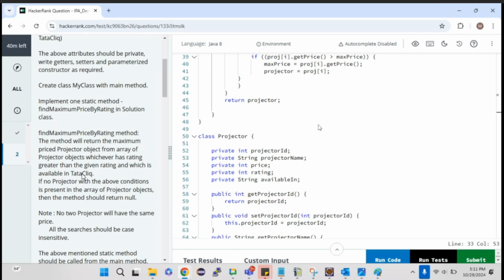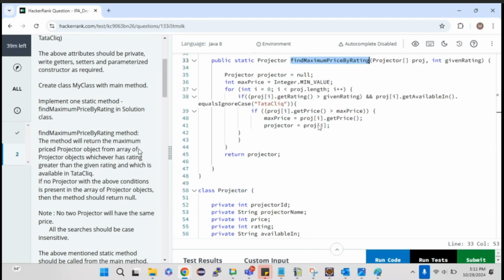Let me just read the question first and then I will explain. They have given 2 conditions. One is we need to find the maximum priced projector. That is our objective. But for that, they have given 2 conditions. They will be passing one rating as well. And whatever object we are finding for the maximum, that particular object has to have a rating greater than the given rating.